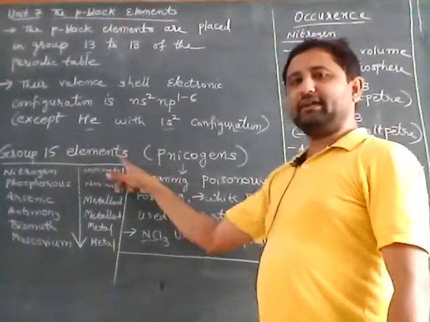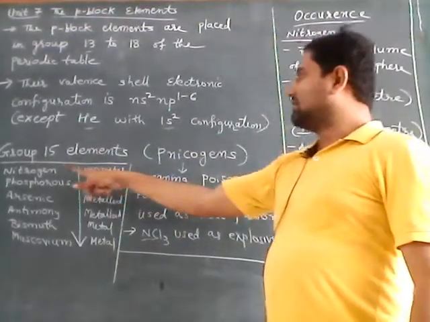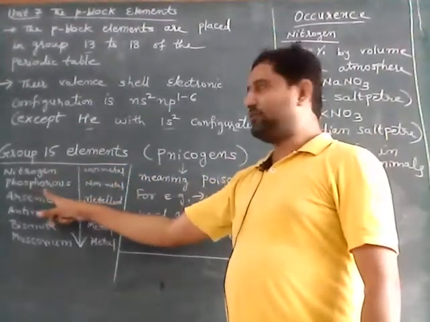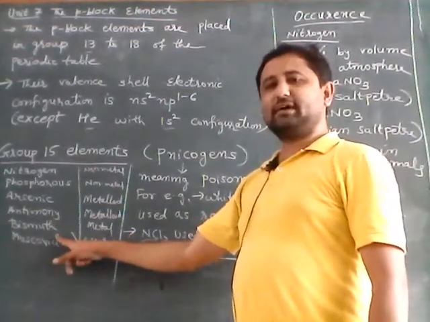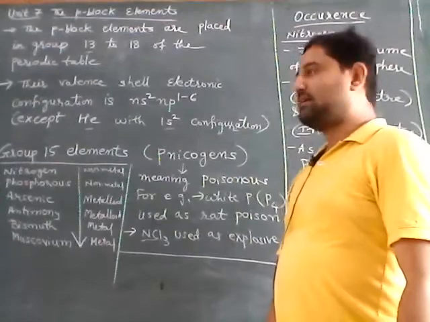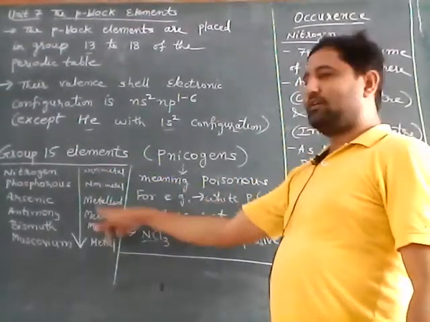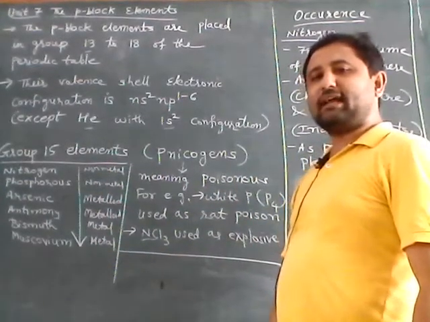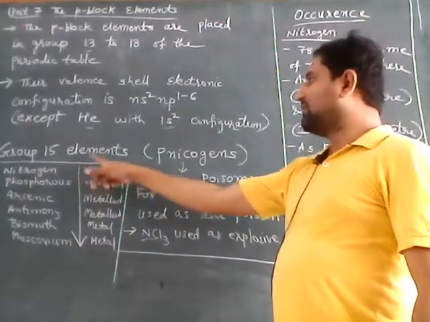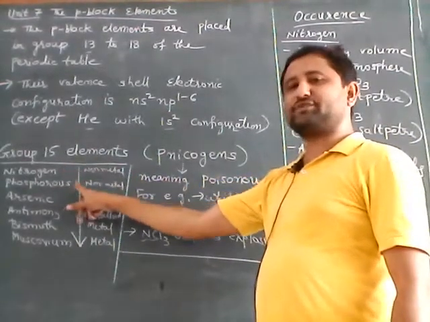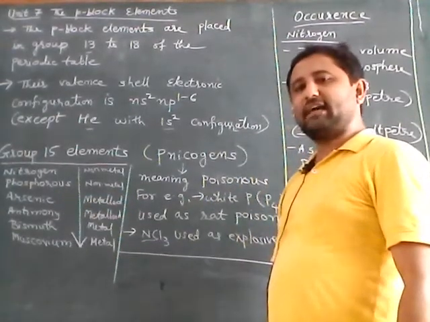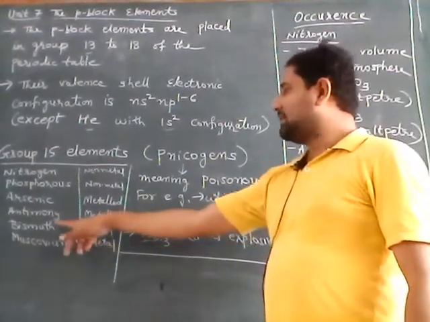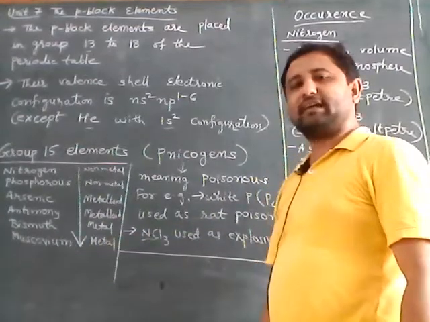Group 15 elements are nitrogen, phosphorus, arsenic, antimony, bismuth, moscovium. When we move down the group, non-metallic character decreases and metallic character increases. For example, nitrogen and phosphorus are non-metals, arsenic and antimony are semi-metals or metalloids, bismuth and moscovium are metals.